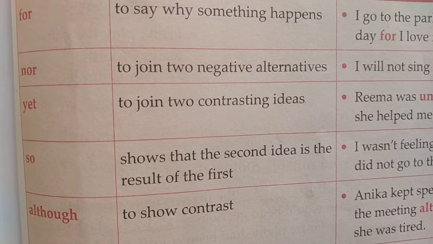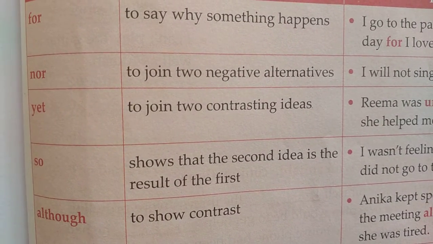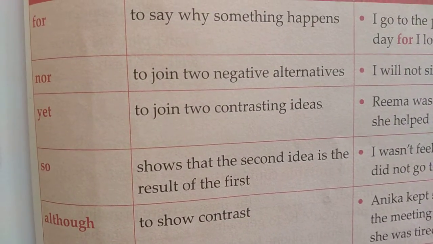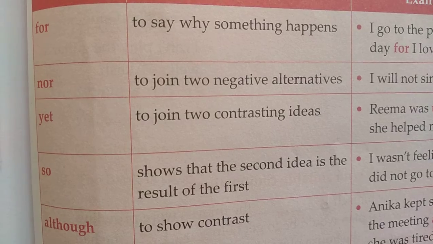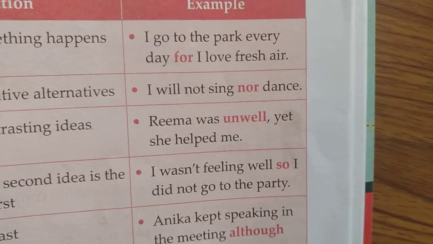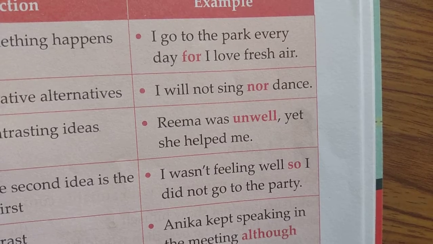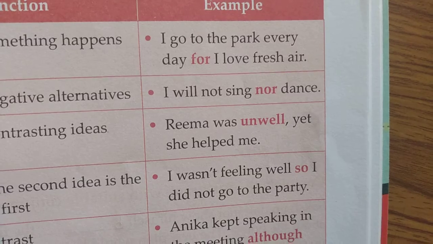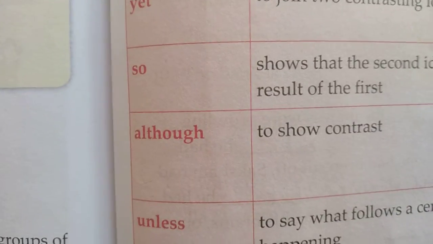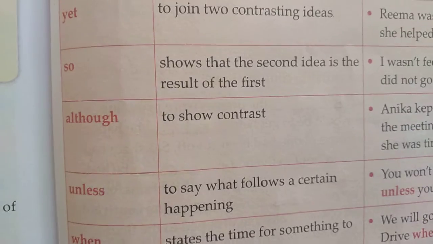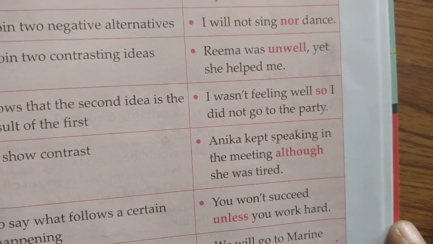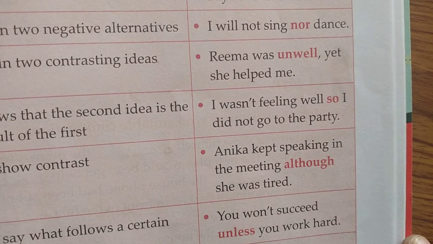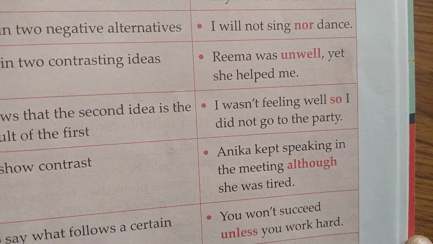So shows that the second idea is the result of the first. So is used to show that the second idea is the result of the first. Example, I wasn't feeling well, so I did not go to the party. Next, although, to show contrast. Anika kept speaking in the meeting, although she was tired.